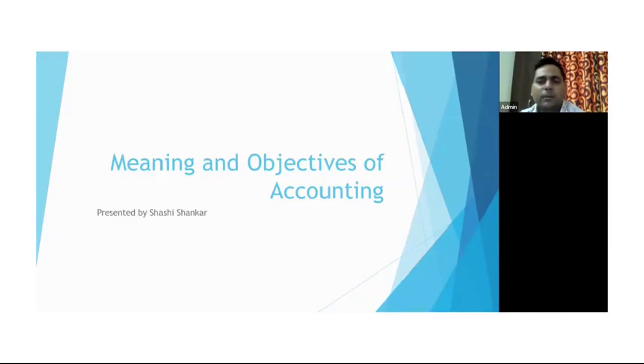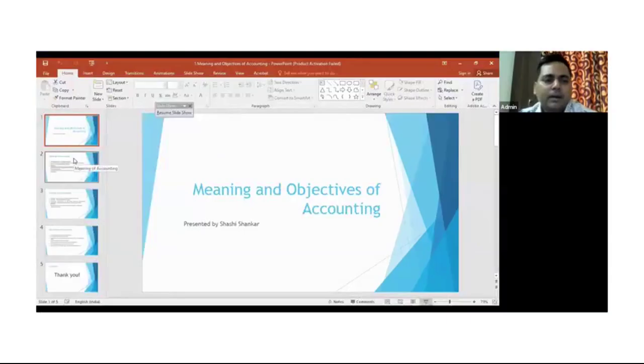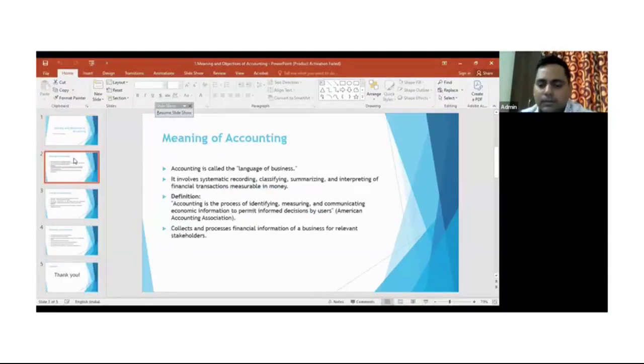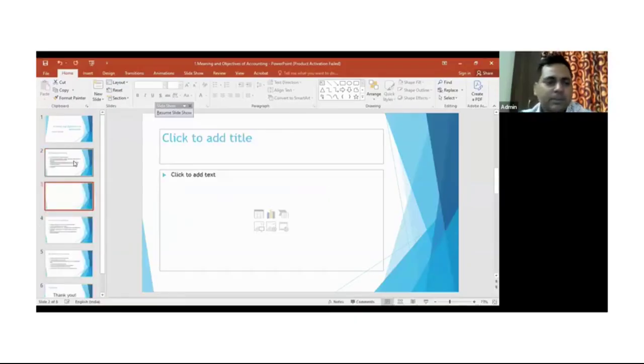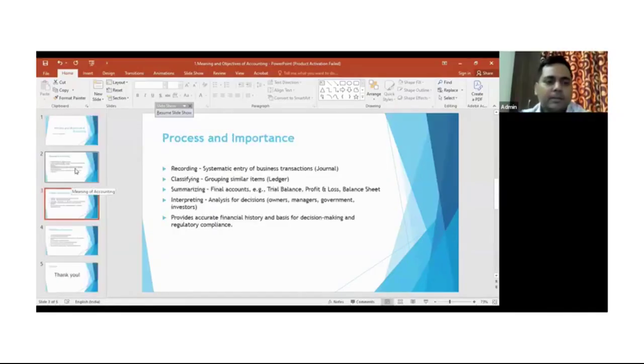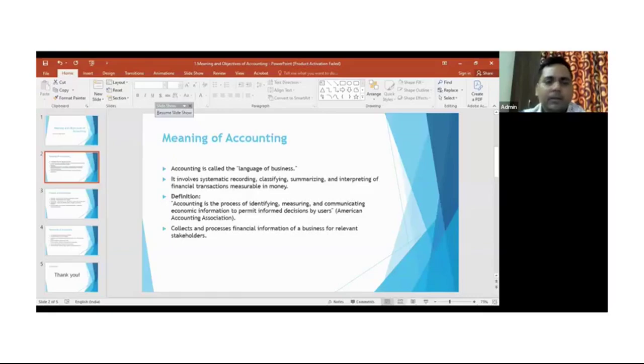The name of the topic is meaning and objective of accounting. So meaning and objective of accounting contains three aspects, which I'm going to cover. Okay. So let me start with the meaning of accounting.